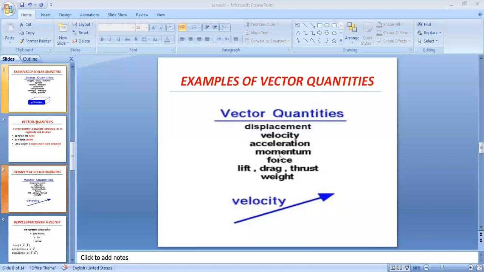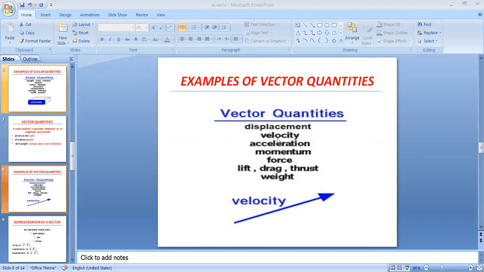But if you are saying that 20 meter in north, 20 meter in south, it means there is some direction, so it is called displacement. Or you can say the shortest length between 2 points is called displacement.